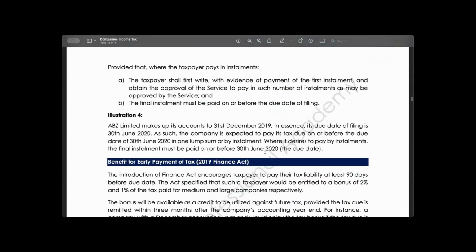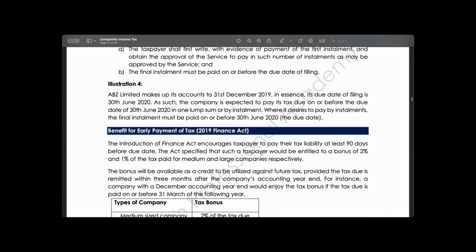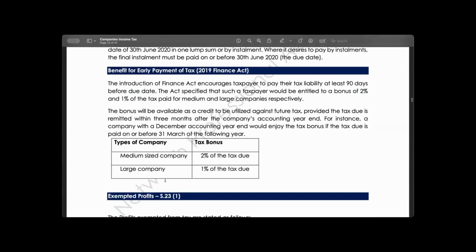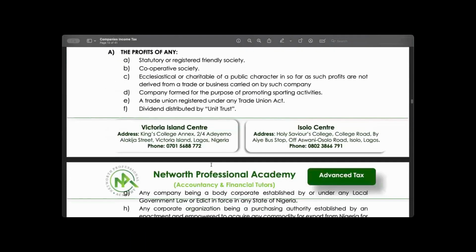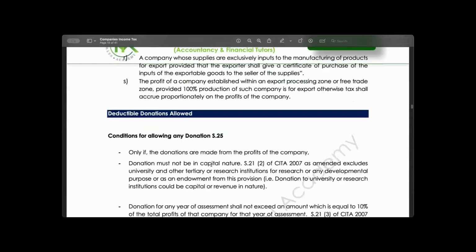Today we're also going to talk about the benefit of early payment of tax. We talked about this last week, where we said where a taxpayer is able to pay its tax liability within 90 days after the due date, then the taxpayer, depending on the type of company, will be entitled to a tax rebate or tax bonus, which is 1% for a large company and 2% for a medium-sized company.